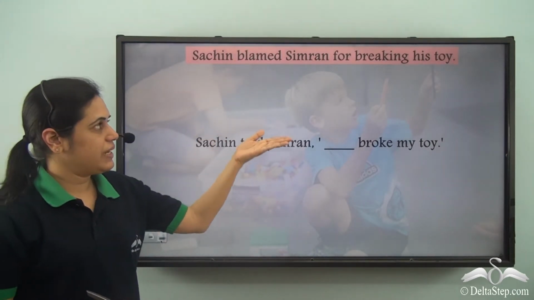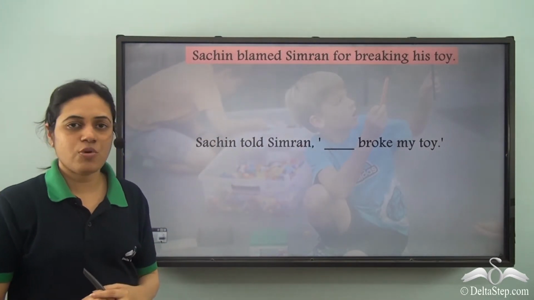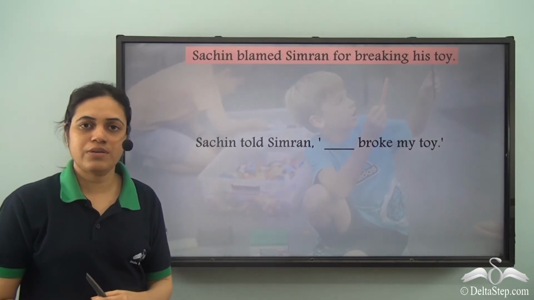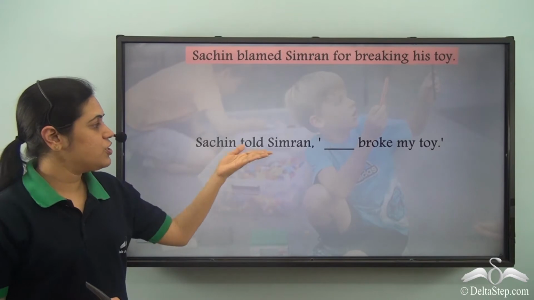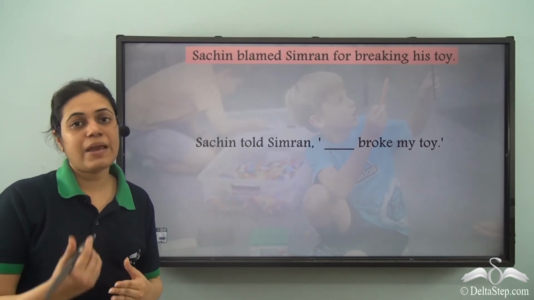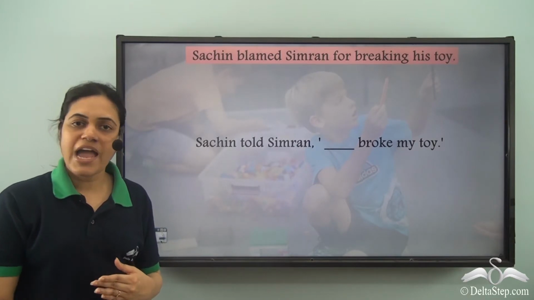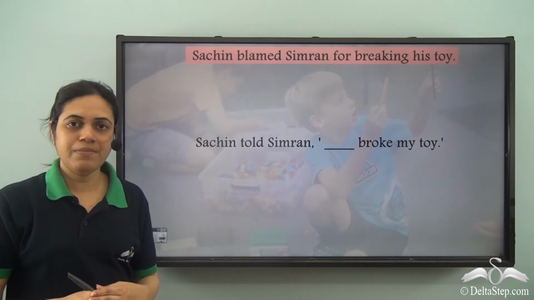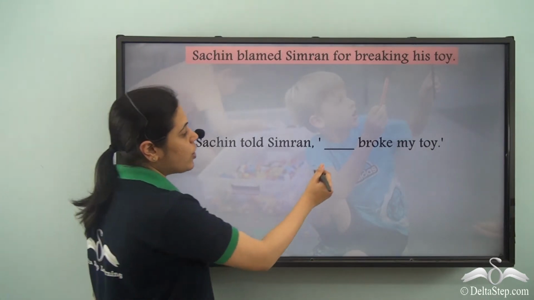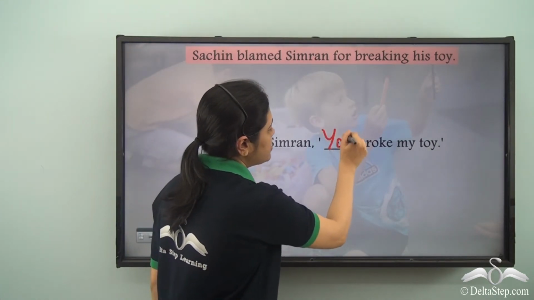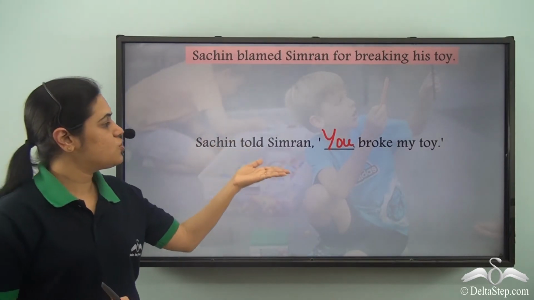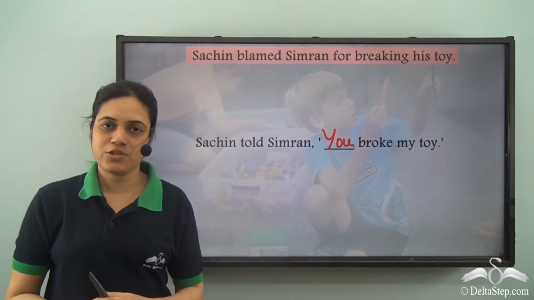Now Sachin blamed Simran for breaking his toy. Sachin told Simran, "Simran broke my toy." But when I am talking to a person, I don't call out his name or her name. I use a pronoun. The pronoun used for second person or the person spoken to is "you". So Sachin told Simran, "You broke my toy."